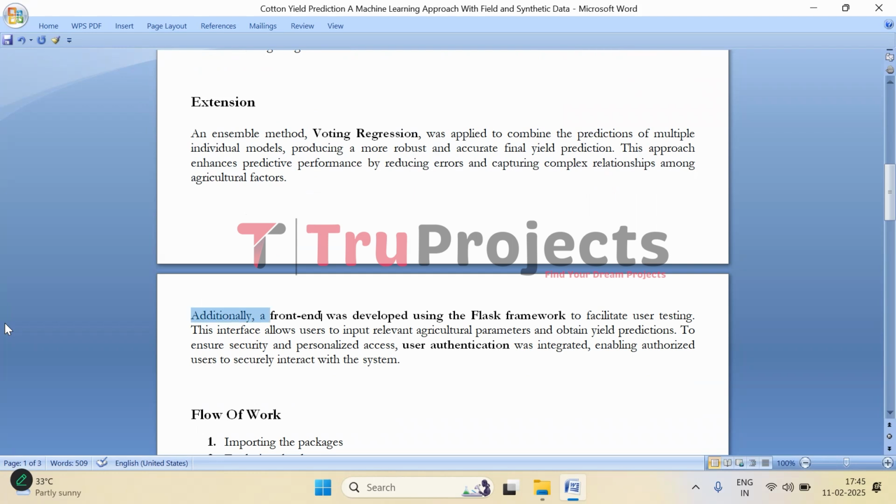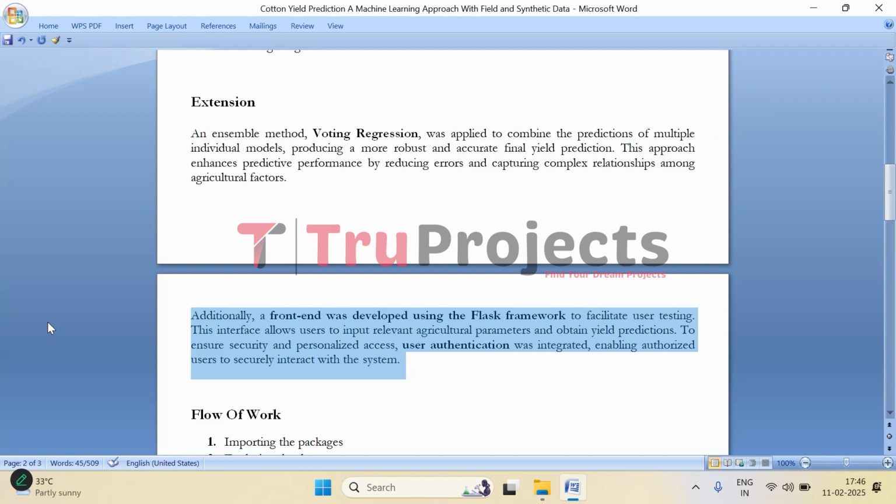And here we have developed the front end using the Flask framework. This makes it easy for users to input agricultural details like soil type, fertilizer, etc., instantly getting the yield predictions. So instead of running complicated code, this will give users a simple interactive way to access them. And to make it secure, user authentication is also added.